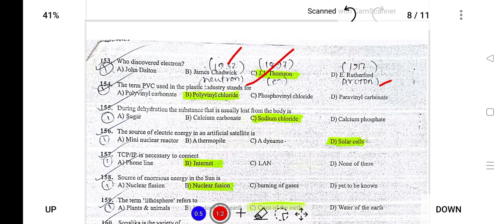The term PVC is used in the plastic industry for polyvinyl chloride. During dehydration, meaning loss of water, the substance usually lost from the body is sodium chloride. For example, when you sweat, our sweat contains water and salt. Next, the source of electrical energy in an artificial satellite is the solar cell.